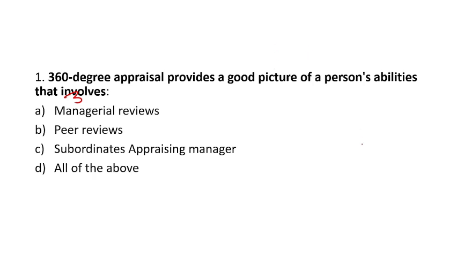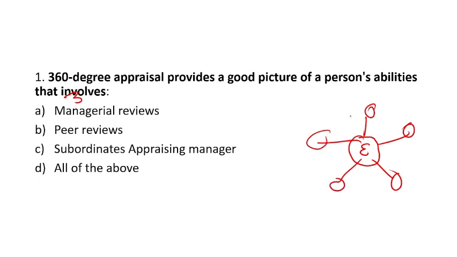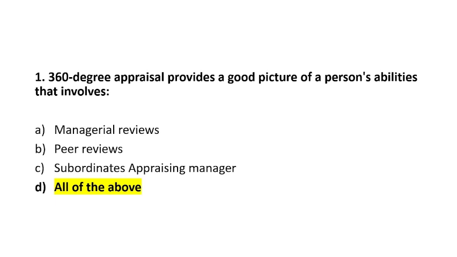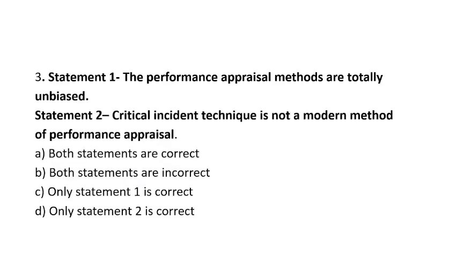Now what is this? 360 appraisal is basically a method where an employee is appraised from multiple sides. The board of management will appraise, his peer will appraise, his friend will appraise, his girlfriend will appraise, and his immediate supervisor will also appraise. Sorry, jokes apart, you can understand. So here all the names are mentioned which I told just now. So obviously the right answer will be all of the above. Option D is the right answer.